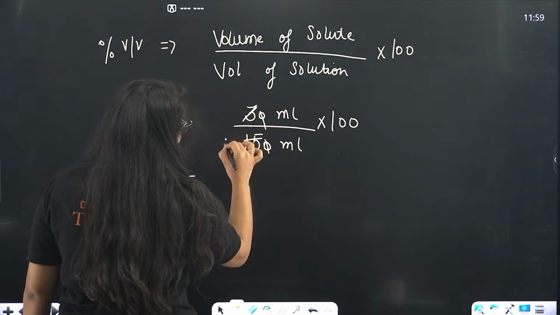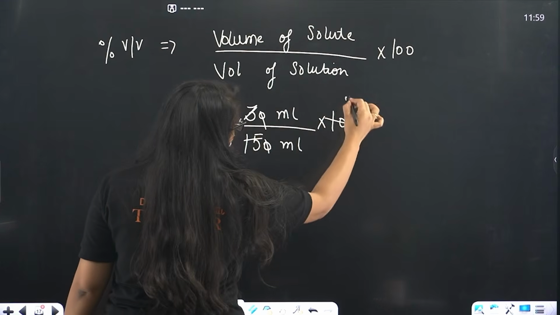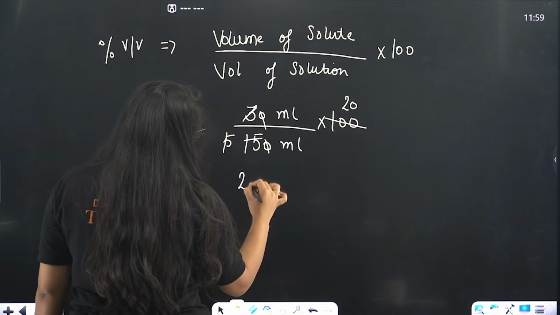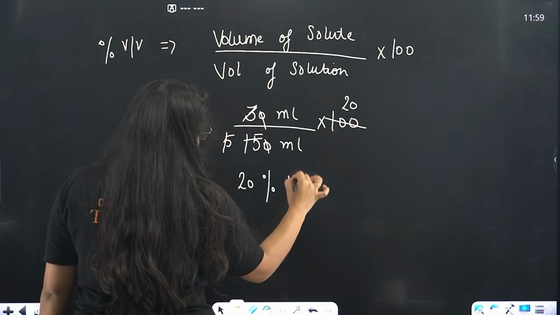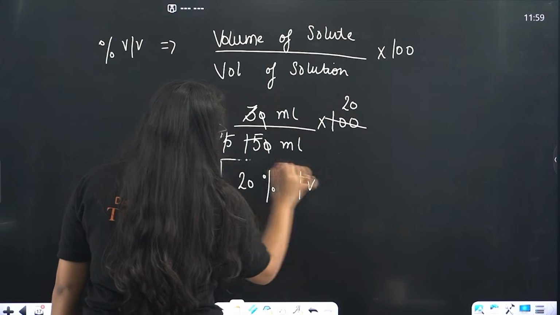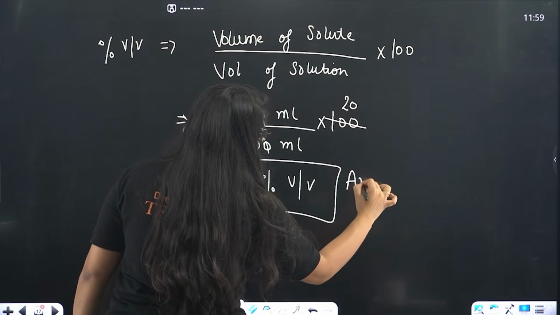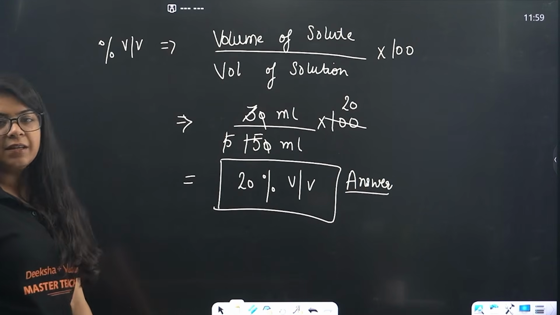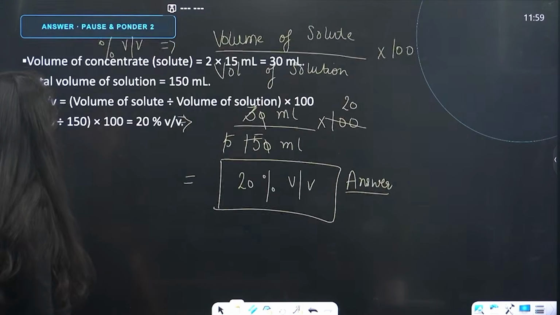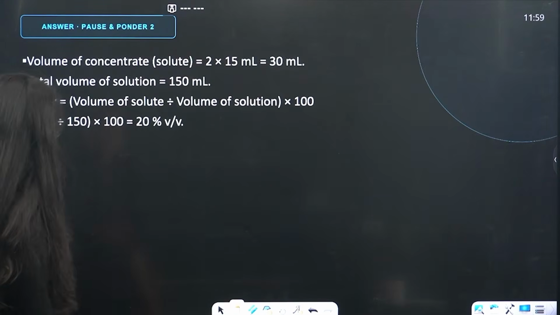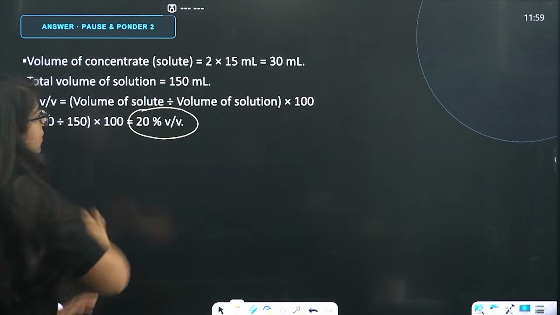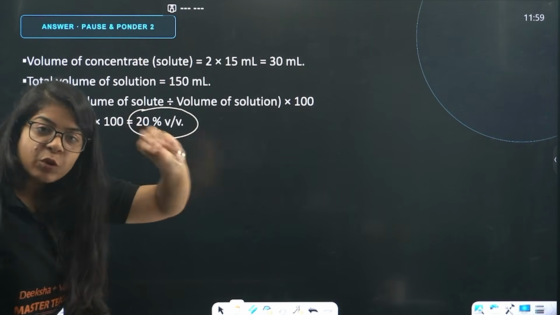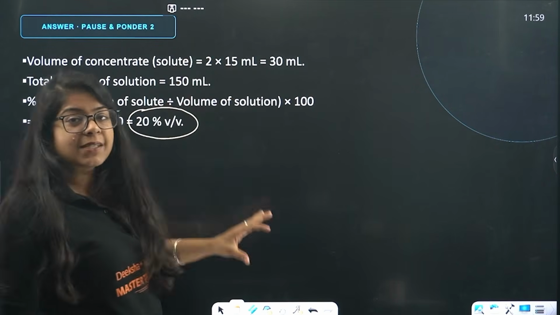3 5s are 15. 5 into 20 will be 100. So, this will be 20% V by V as your final answer. Okay, beta, 20% will be your final answer. Done? Let's move on to the next thing we have. 20% will be your final answer. Okay, we have the solution, but I'm doing it for your sake so that you understand how the question is done.